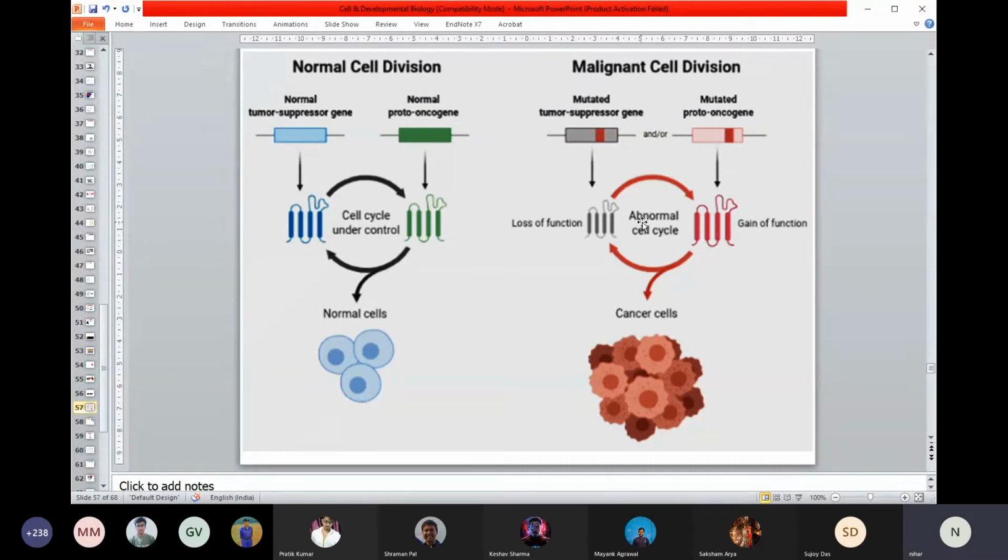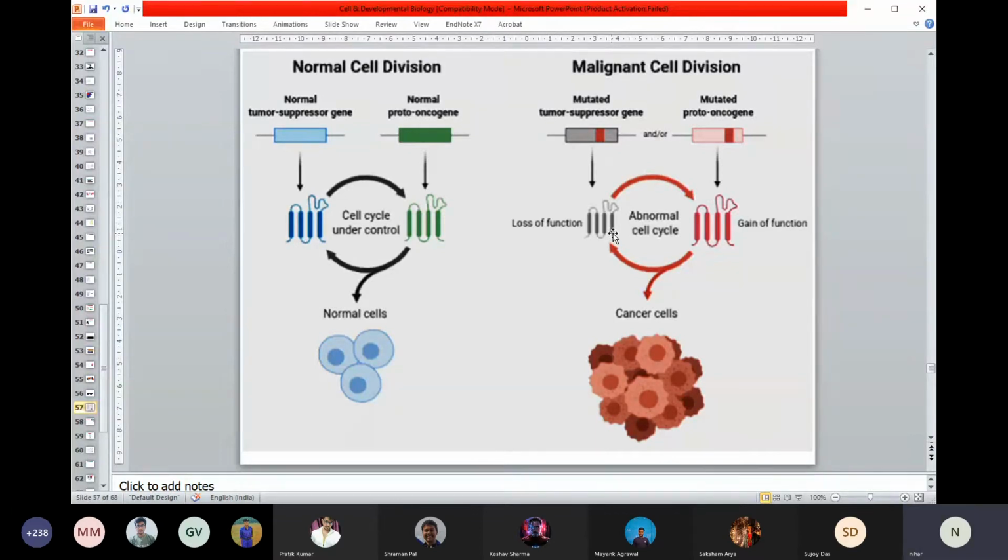Okay, so that depends on what kind of mutation is happening. I'm talking about the end output. In a similar way, you can think of a mutation of a proto-oncogene, which will be converted to an oncogene. That will cause a gain of function, which also will lead to rapid division of the cell. So these are all in the context of cancer or tumor.